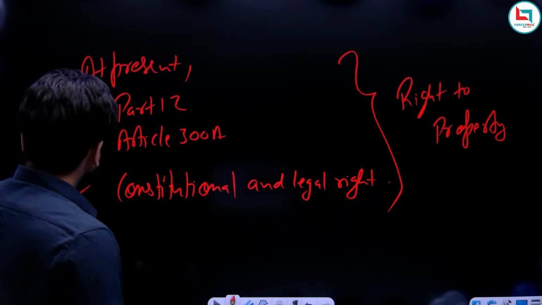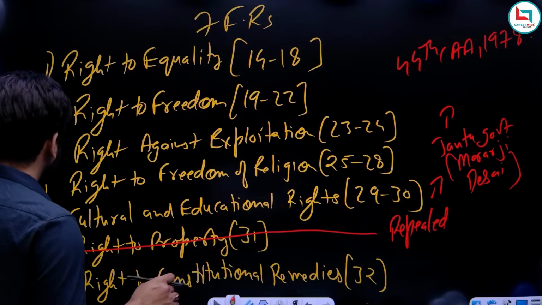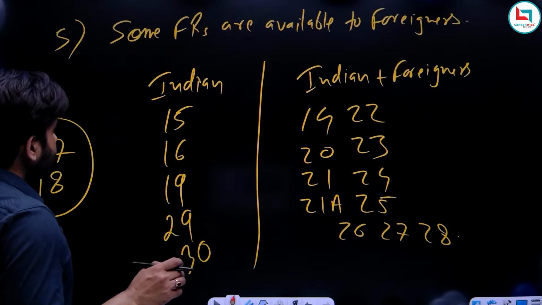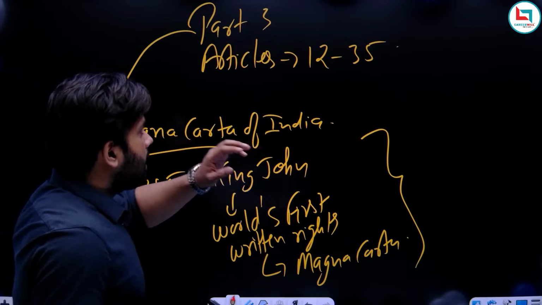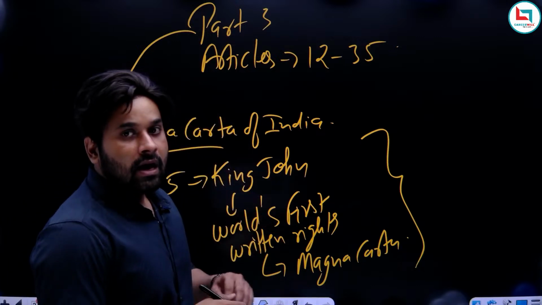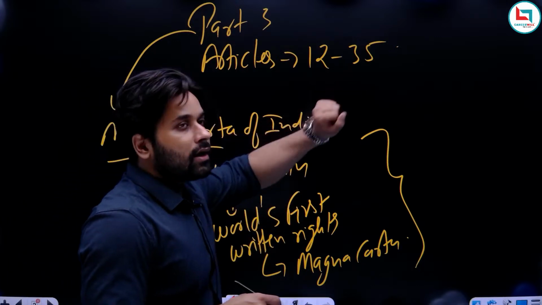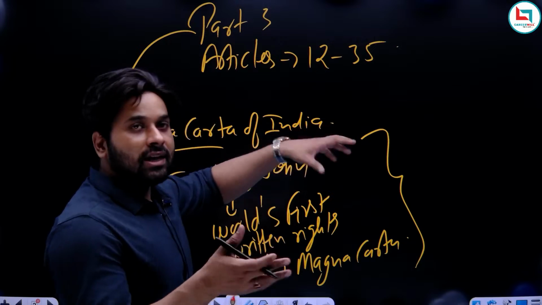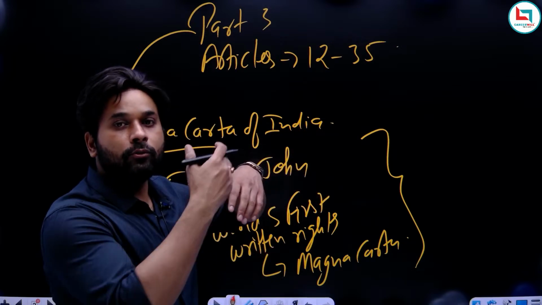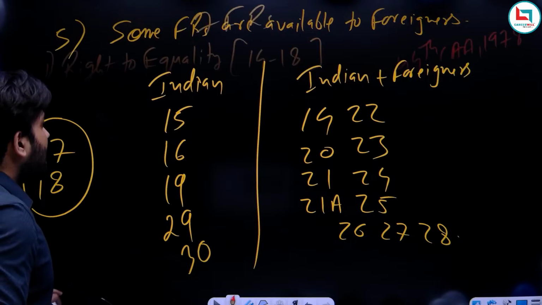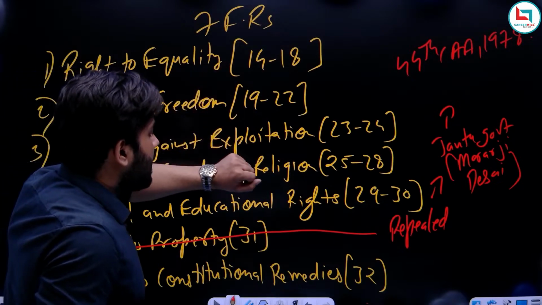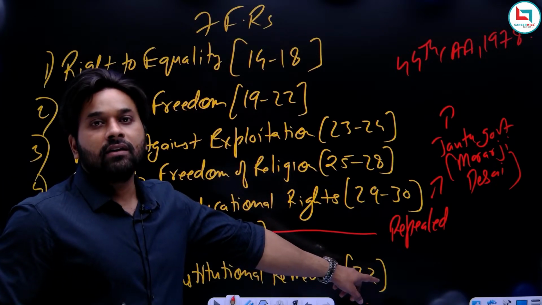Okay, so the question should be that, sir, in the starting you said under Part 3 of the Constitution, articles start from 12 to Article 35. So initially I said that the articles are from 12 to 35, but while writing those 7 fundamental rights, I started from Article 14 and ended at Article 32.